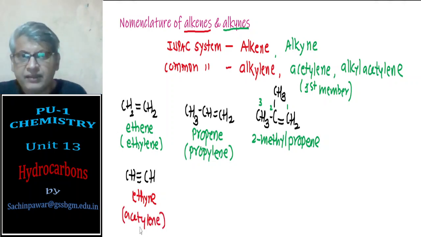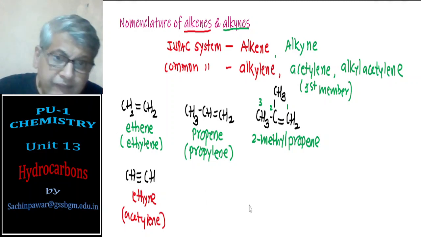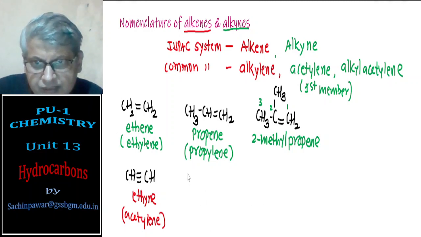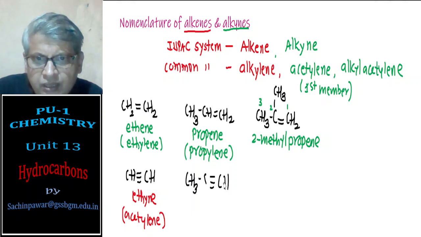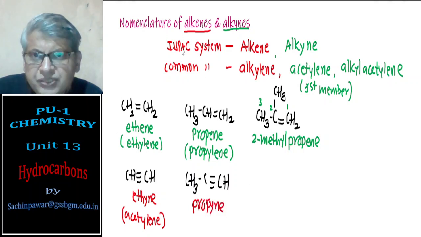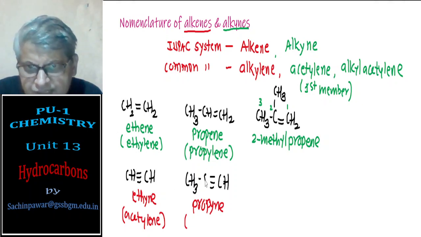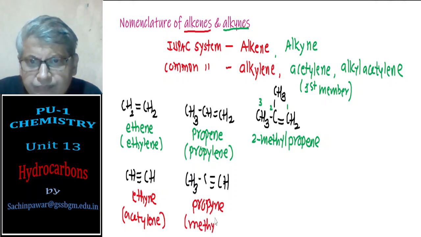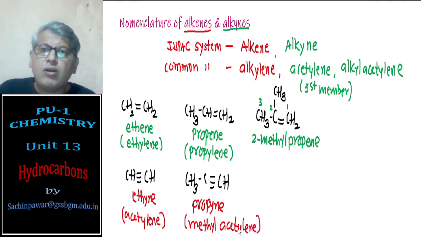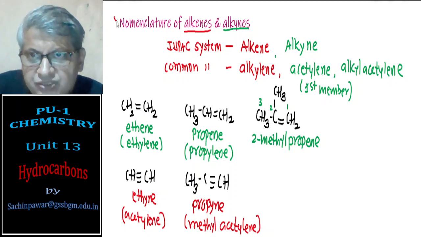For the higher members, just to give one example, CH3-C≡CH is propyne. You already know how the nomenclature comes in the IUPAC system. In the common system, it is a derivative of acetylene, therefore this is methyl acetylene. So this is regarding the nomenclature of alkenes and alkynes.